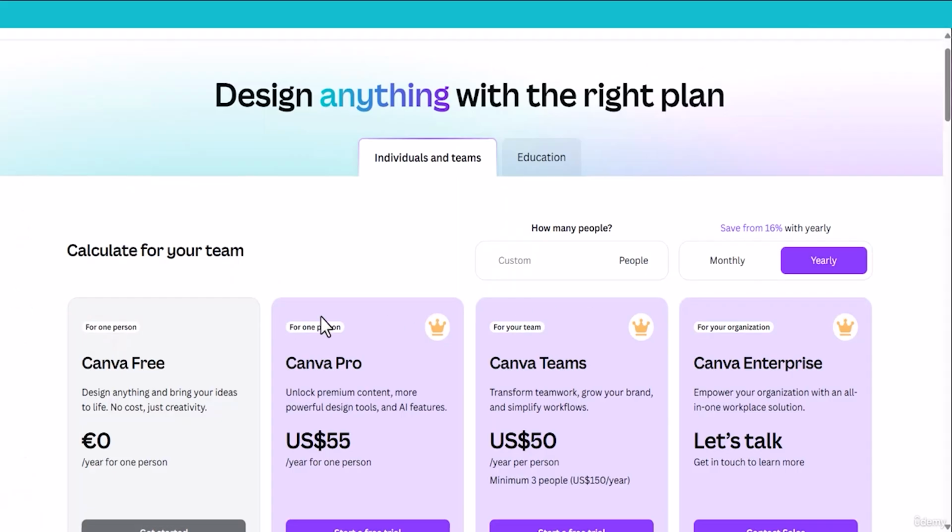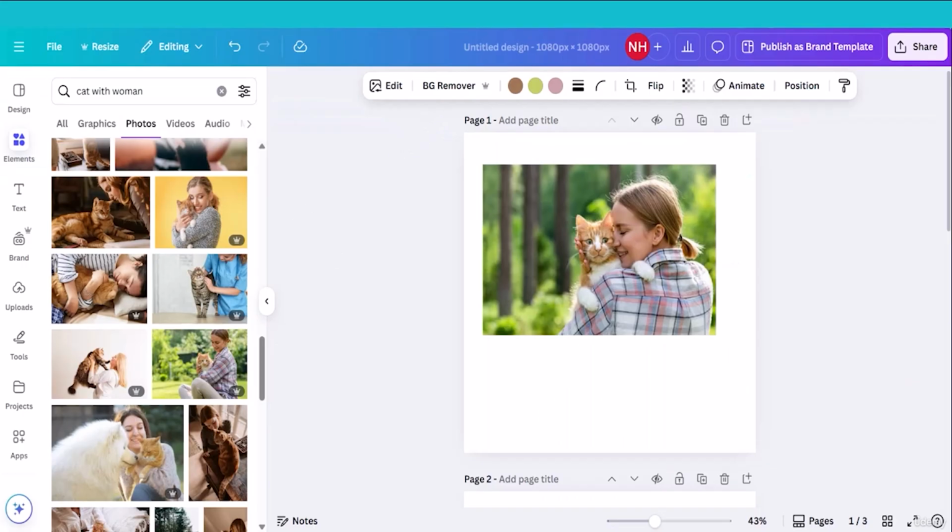There are different types of membership. Free, you cannot use background remover. Canva Pro, Canva Teams, Canva Enterprise, but you may find different amounts in different countries. For me, this is $55 per year. You may find a different amount. So background remover is a pro feature. If you have pro membership, you can use this one.